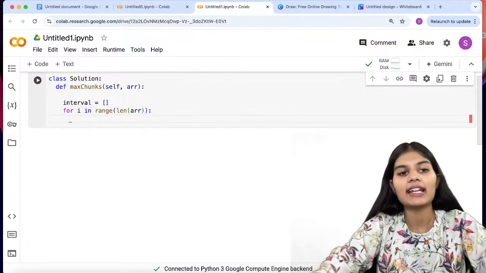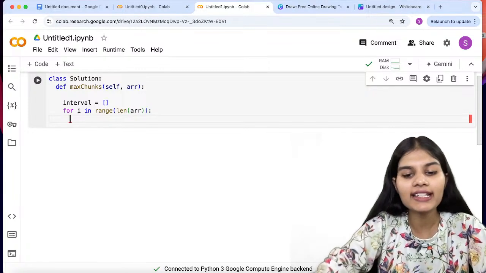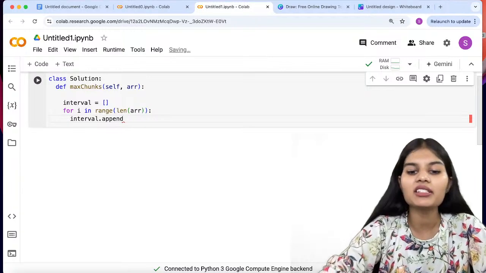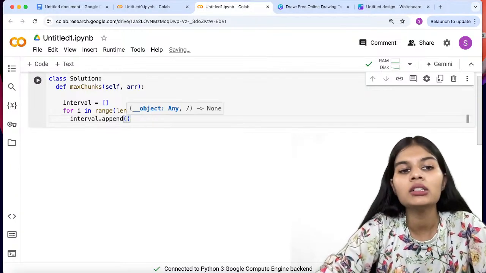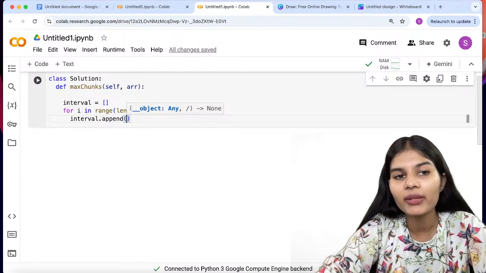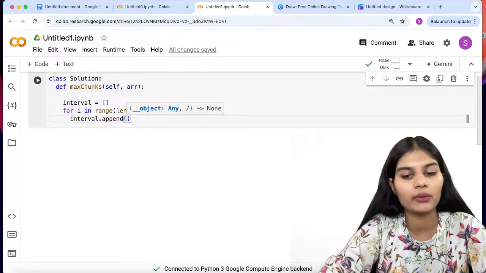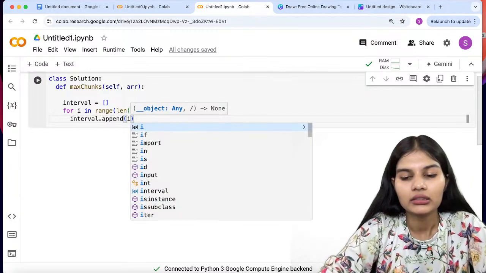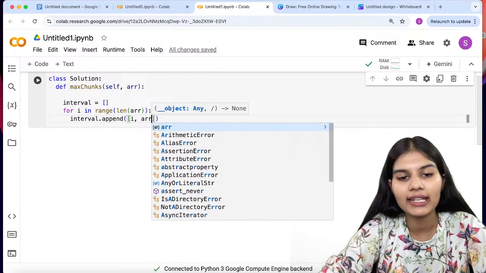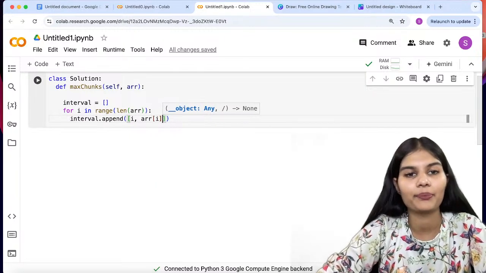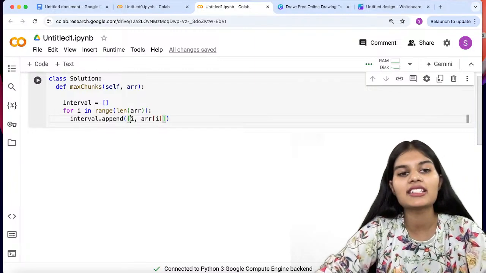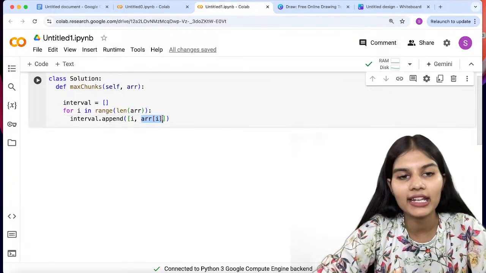Okay, starting with the array. Now next, first of all, I'll write interval dot append. Append is a function that will help me to add the integers of my array into my interval. So I'll write i, put the square brackets, i comma arr of i. That simply is helping me to add this respective i into my array.